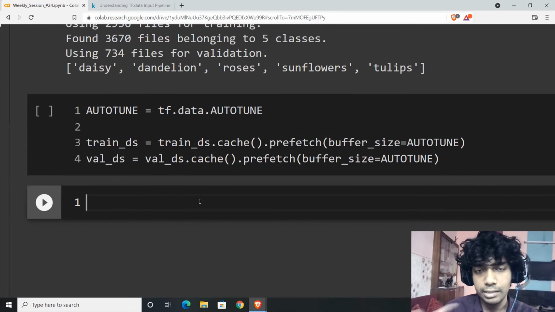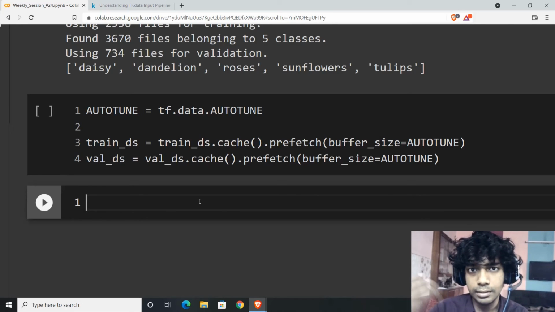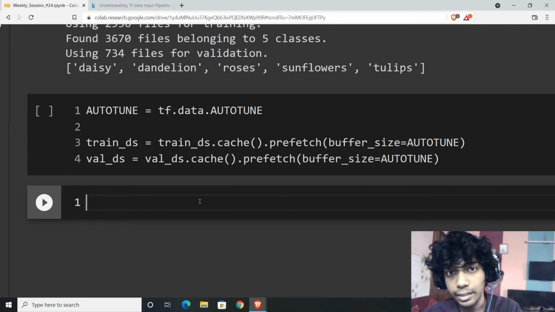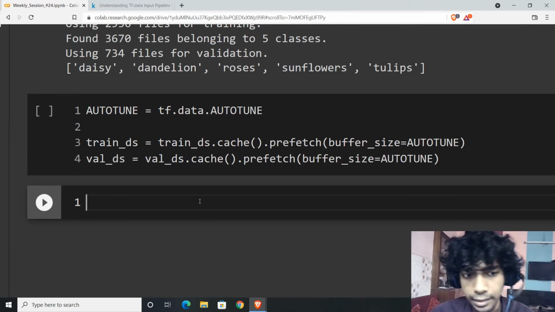tf.dataset.cache.prefetch. Prefetch helps in automatically dealing with that, so that it removes the time lag between the GPU demand and the CPU generating the dataset. So the CPU already has packets of the dataset generated in the sequential order in which it expects the GPU to demand the data, right? Once it is done,